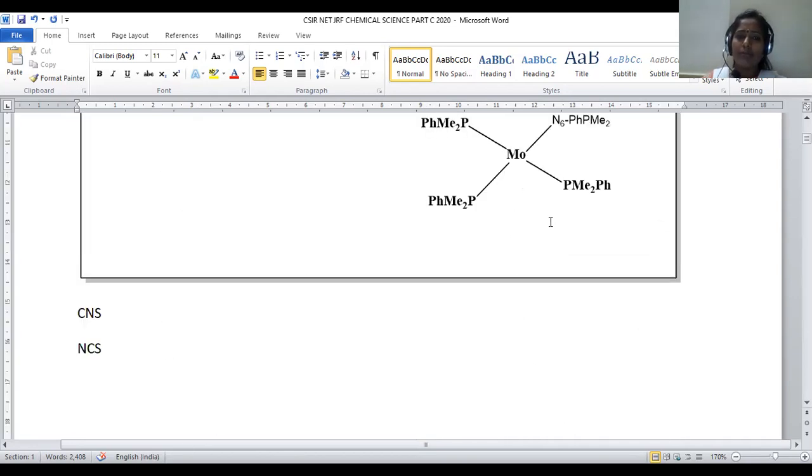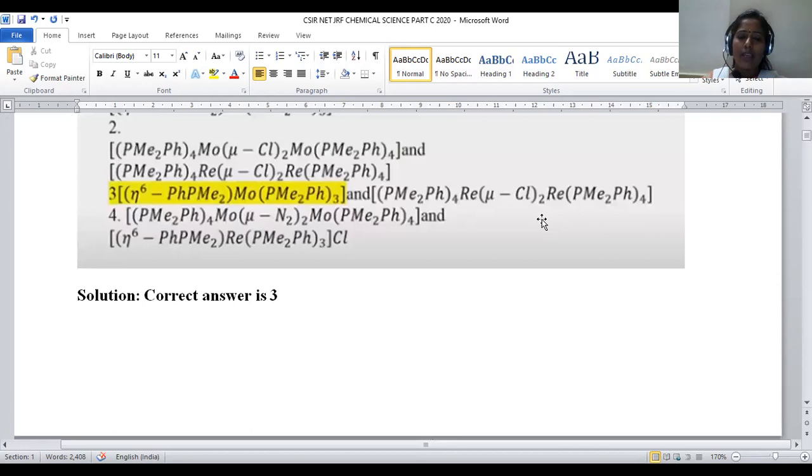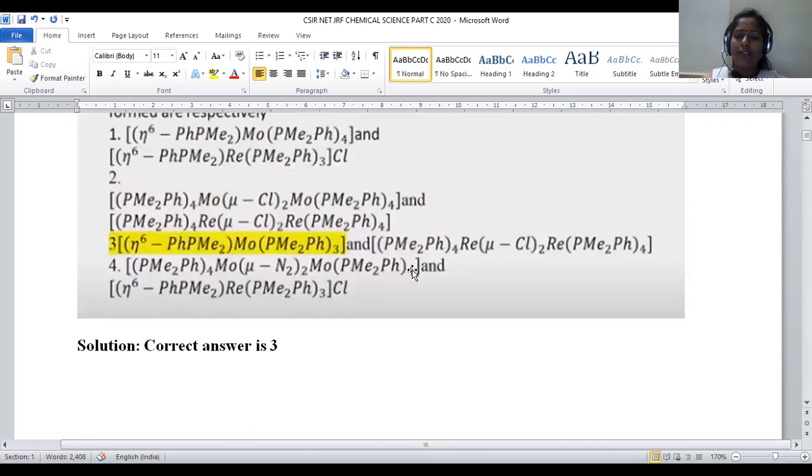So option number 3 is satisfying, where we have rhenium associated with 4 phosphine units and 1 Cl, and μ-Cl taken twice. We are linking 2 rheniums by 2 chloro ligands. Hence here 2 μ-Cl is a correct one.